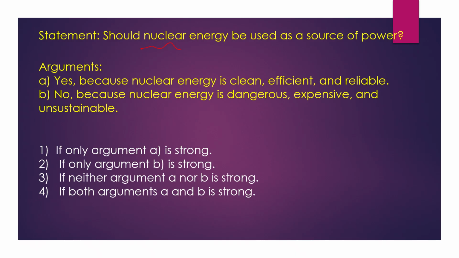So, they are talking about nuclear energy, whether nuclear energy can be used as a source of power. Okay, so here if you see, yes, nuclear energy can be used as a source of power because nuclear energy is clean, efficient, and reliable. So here the first argument is correct. The second argument says no, because nuclear energy is dangerous, expensive, and unsustainable. This is also correct. So both the arguments are strong here. So the fourth option is the correct option if both arguments A and B are strong.